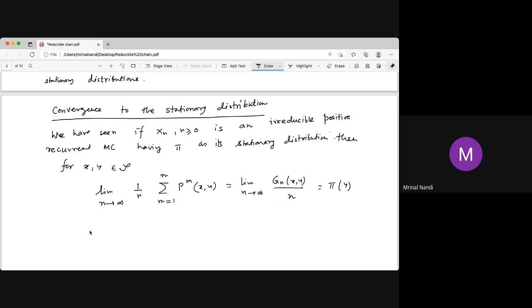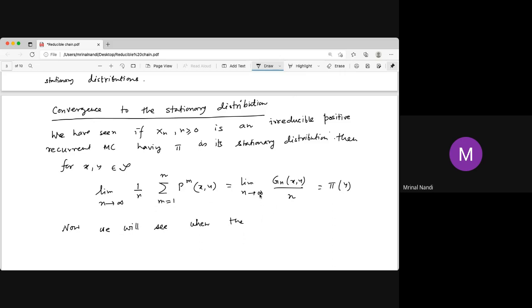So that we have already seen in the previous lecture. Now we want to see the stronger result, that this summation goes to pi, but this is not the limiting thing. This is the sum over n. So they take the sum, that's the Cesaro mean. So the Cesaro mean converges to something. The stronger result is whether the sequence converges to that.